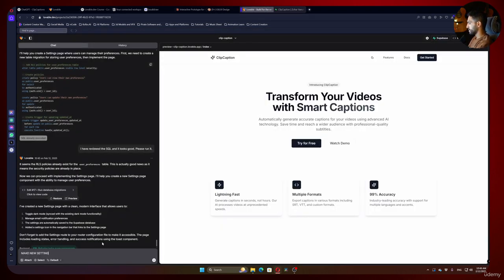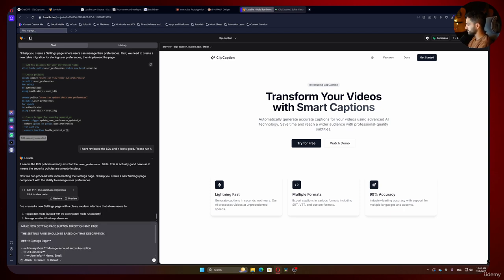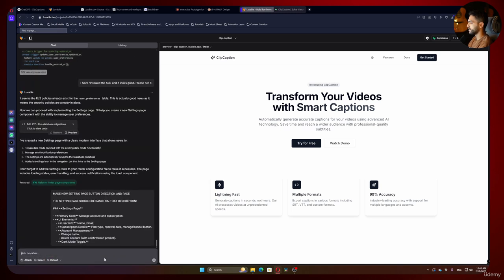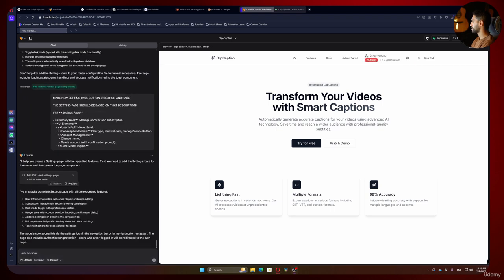make new settings page button and page. The settings page should be based on that description. And let's paste. And I think it should be enough. Make sure you are in default and not chat only. And let's send it and see what will happen.